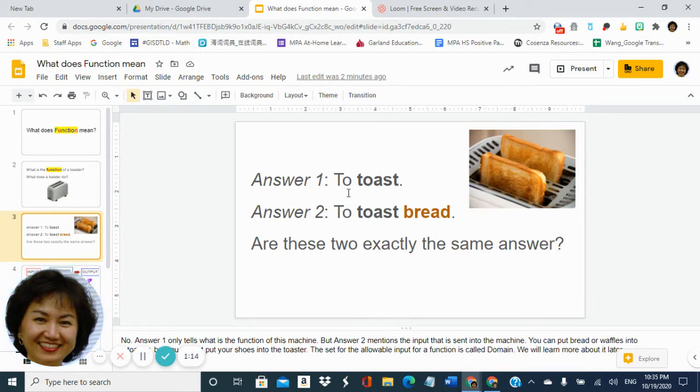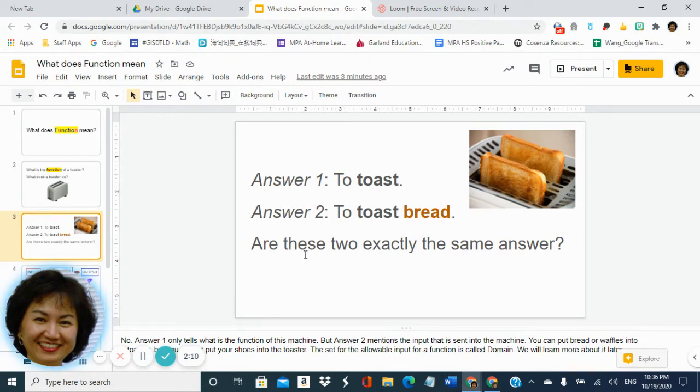No. Answer 1 mentions what it does, but answer 2 mentions not only what it does, it also mentions what you can send into that machine. This is the input that's allowed to go into a toaster. For a toaster, you can put bread in or you can put a waffle in, but you cannot put your shoes in.